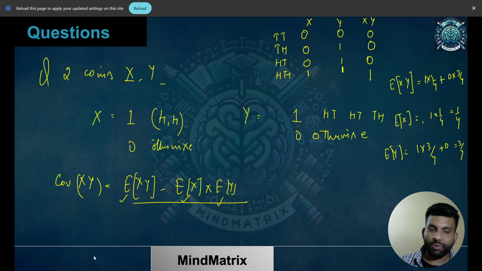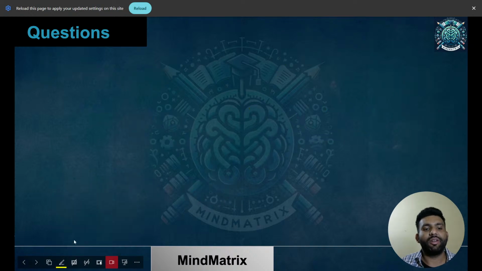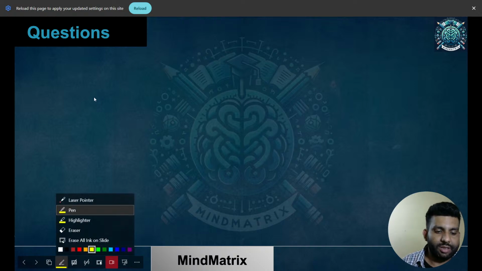Yes. The next question is another interesting question, and this type of question I have solved within our probability session when I started from the basics of probability, what type of questions can be asked. So this is the kind of question which we have already seen. So let's see, what we have is question number 4, as per the numbering we are having.